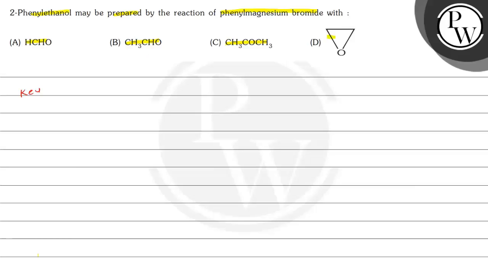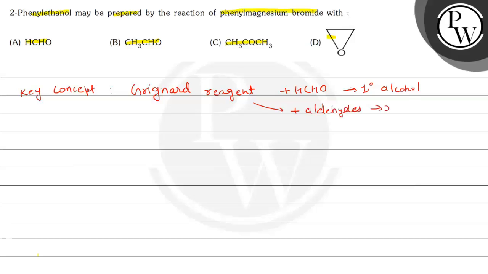Now the key concept of this question is that phenyl magnesium bromide is a Grignard reagent, and when Grignard reagents react with formaldehyde, they produce 1 degree alcohol. When aldehydes other than formaldehyde react with Grignard reagent, they produce 2 degree alcohol. And when Grignard reagents react with ketones, they produce 3 degree alcohol.